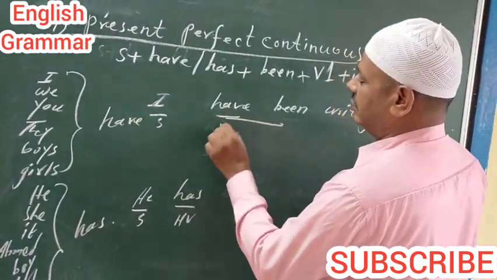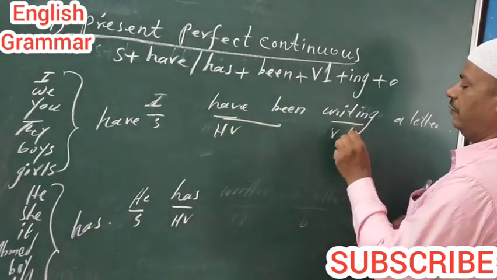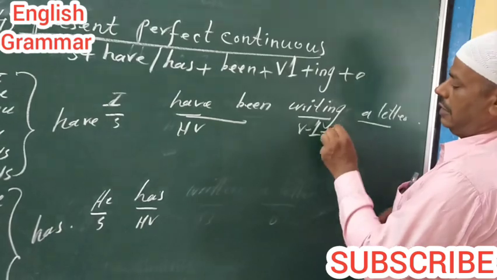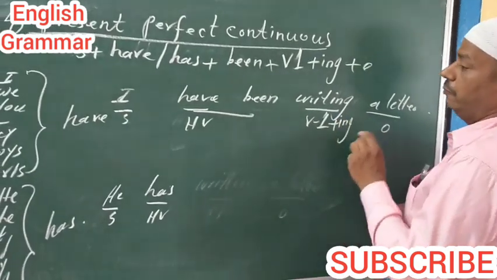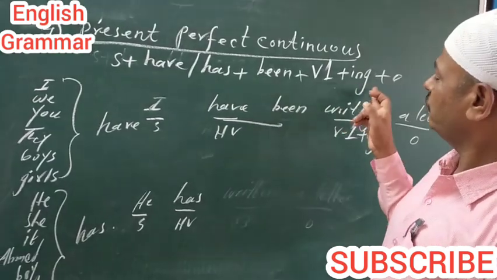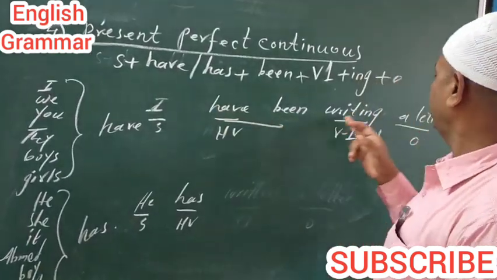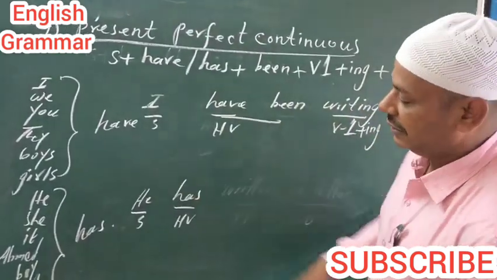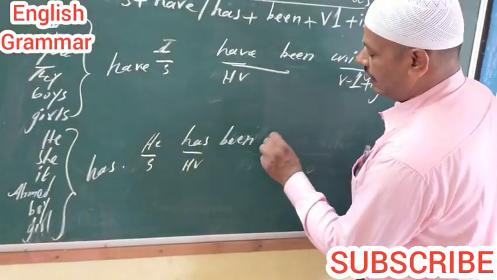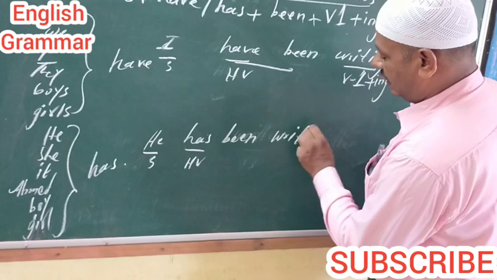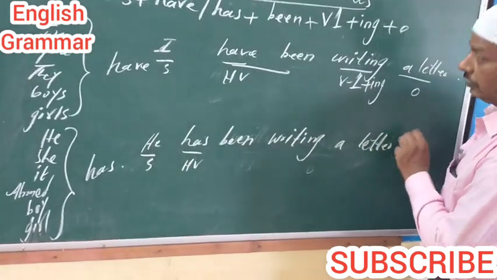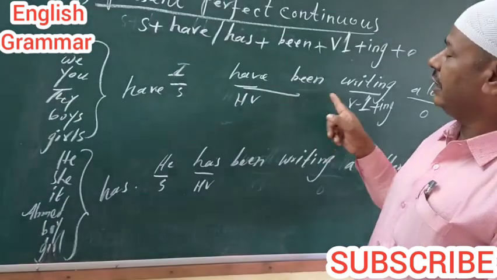Subject plus helping verb plus V1 plus ing plus object. Ing means continuous, progressive. Now I have been writing a letter. In this way, he has been writing a letter. I have been writing a letter.